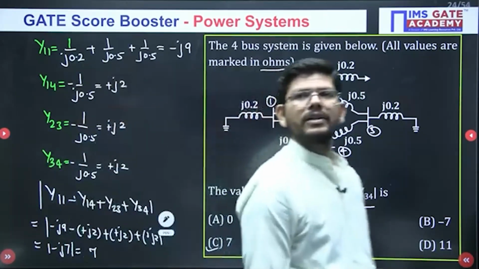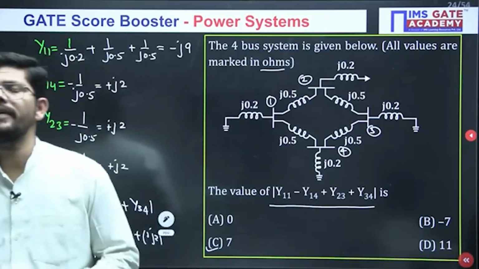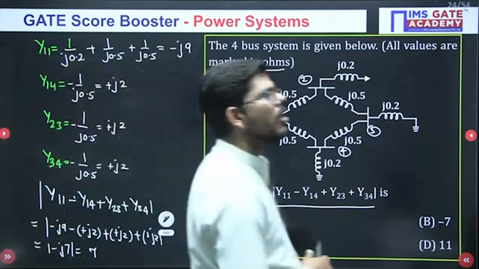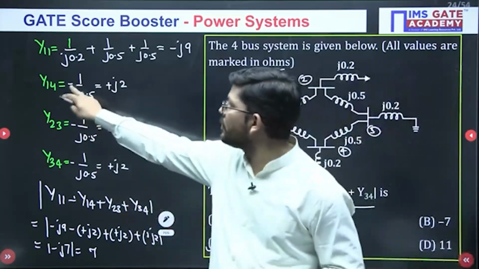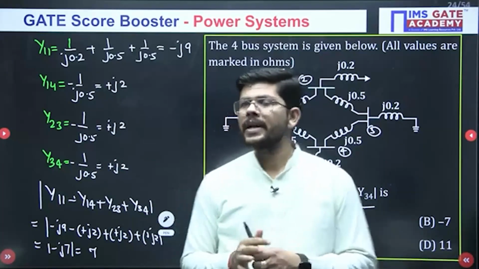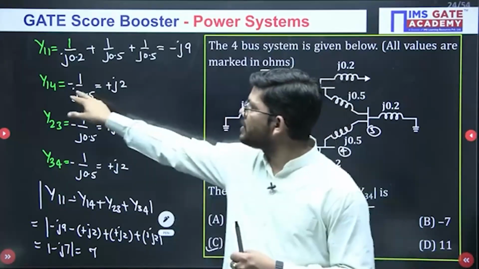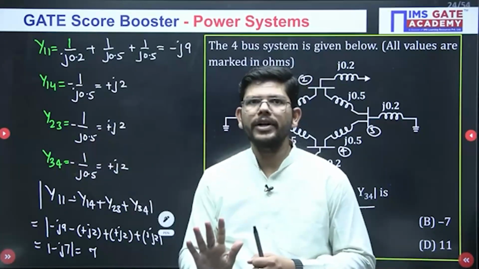And Divya, your answer is absolutely correct. Yes, diagonal elements are positive, and in the Y bus matrix all the off diagonal elements are negative. So you have to take care of this extra sign here. Now you can make two mistakes here. Intentionally I made that mistake, that I didn't put a minus sign here. This is the one mistake that you can make.